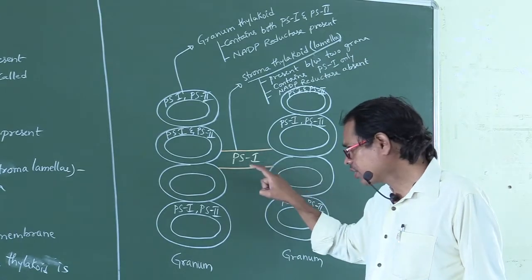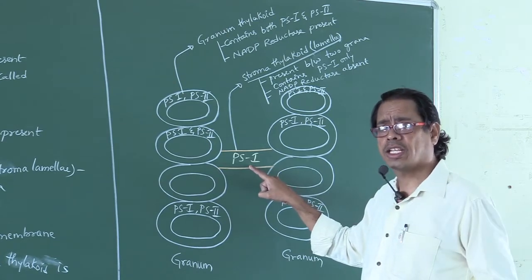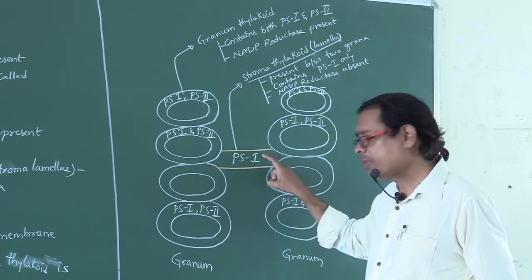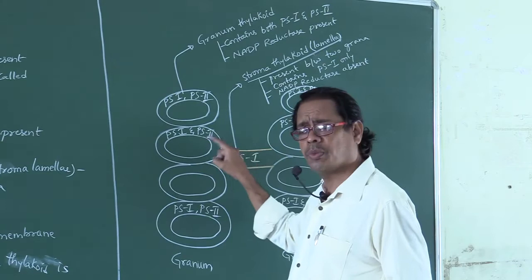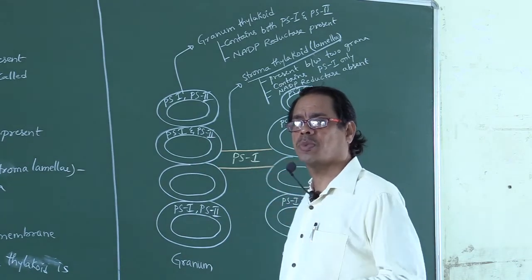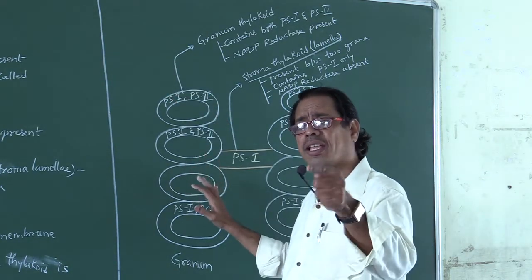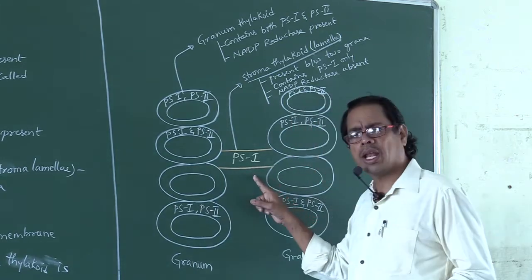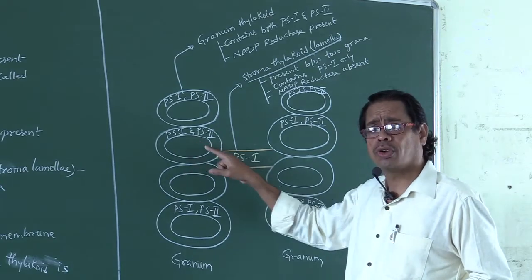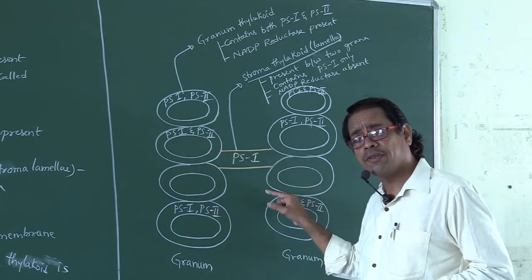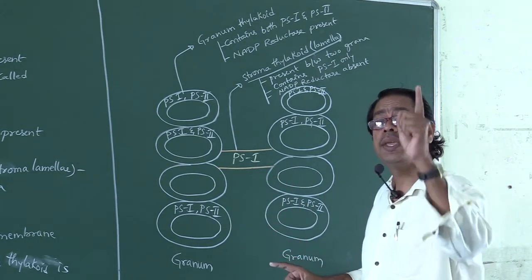If only one photosystem is present, which type of electron transport system occurs? Cyclic electron transport system occurs. So in stroma lamellae, cyclic electron transport occurs. Whereas when both PS1 and PS2 are present, non-cyclic electron transport occurs. In granum thylakoids, non-cyclic electron transport occurs, whereas in stroma lamellae, cyclic electron transport occurs. For non-cyclic, two photosystems operate. In cyclic electron transport, only one photosystem is required, and that is PS1 only.